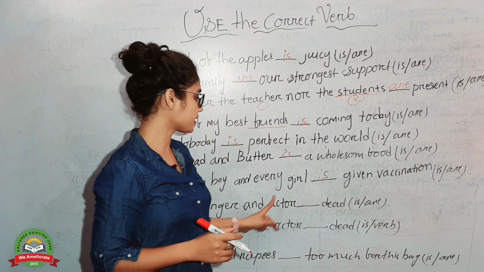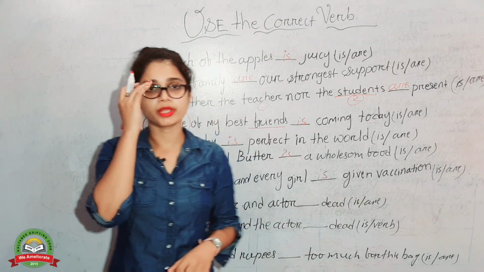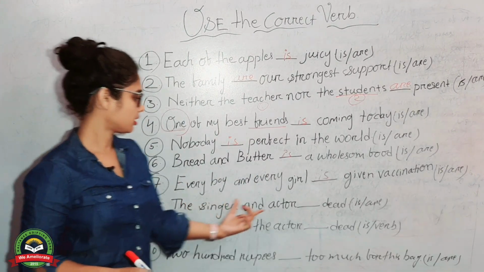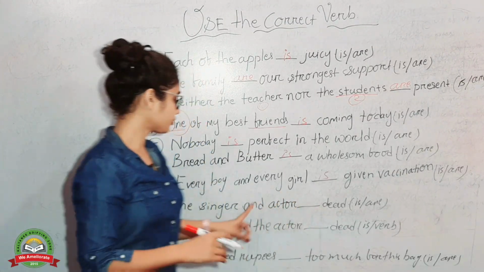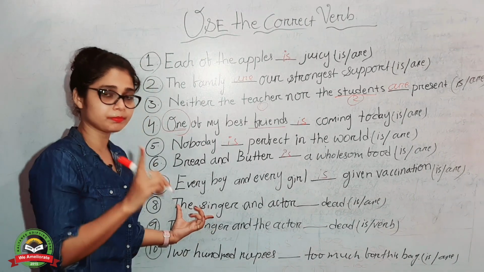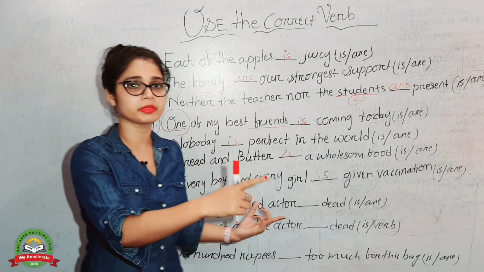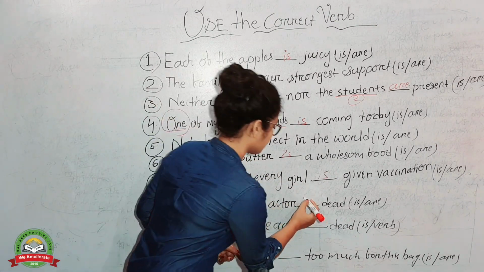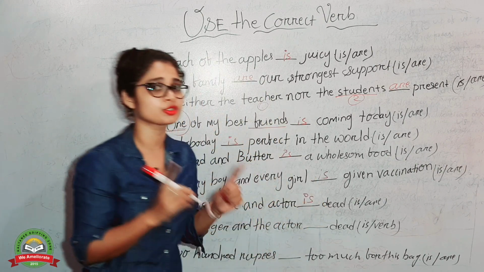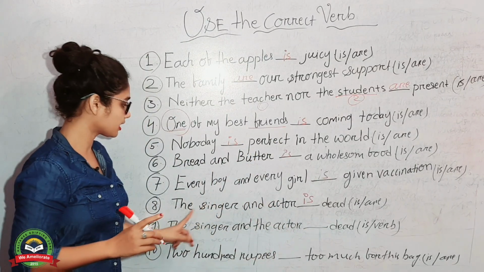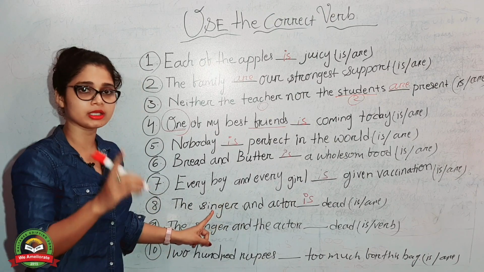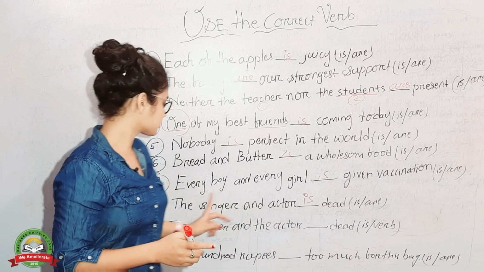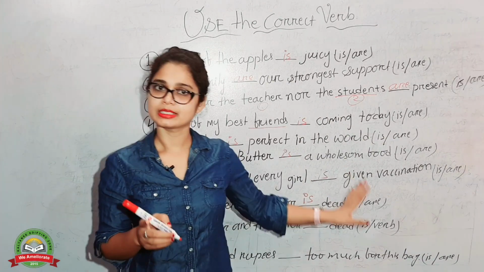The singer and actor dash did. What do we have to use? The singer is a subject and actor. The singer, the same person, is also involved in acting. So the singer and actor is dead. Understood? In the next sentence you will be more clarified on that. The singer and actor, who's the singer is also involved in acting. So the singer is also an actor. So singer and the actor is dead.